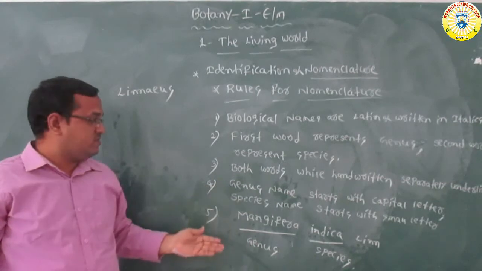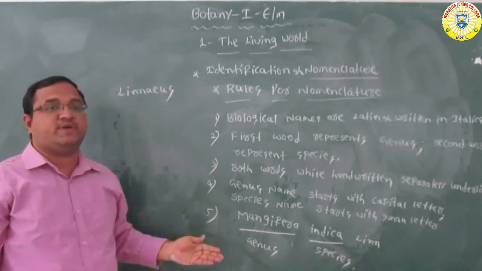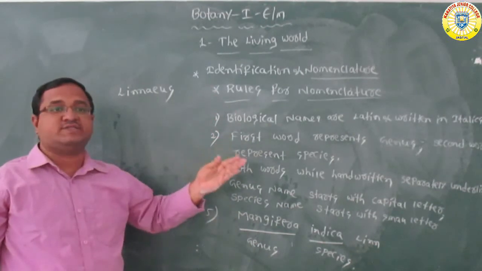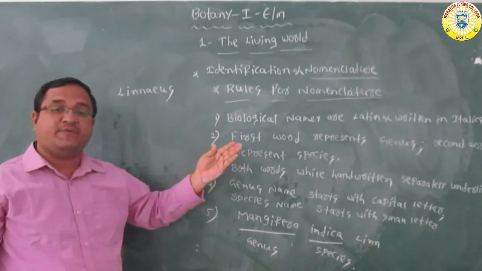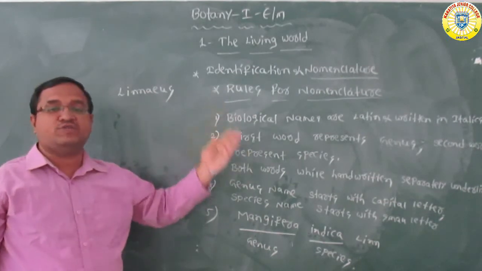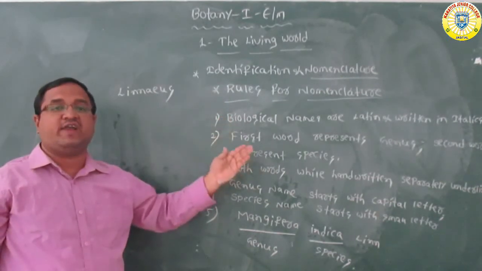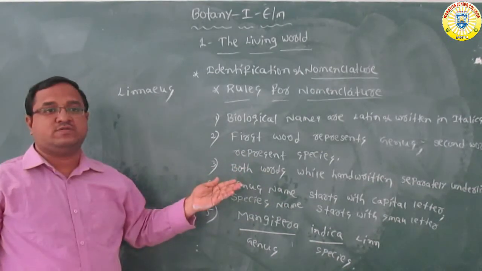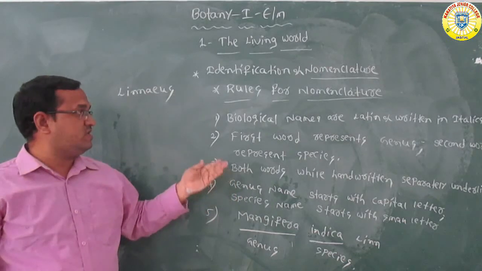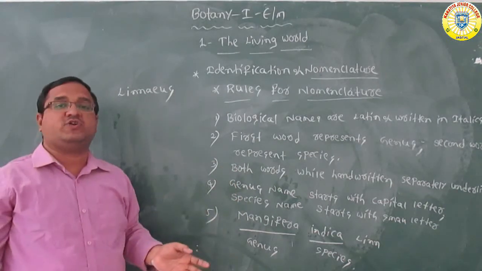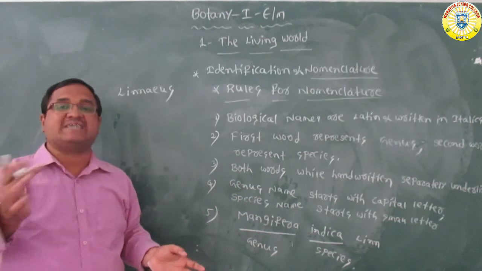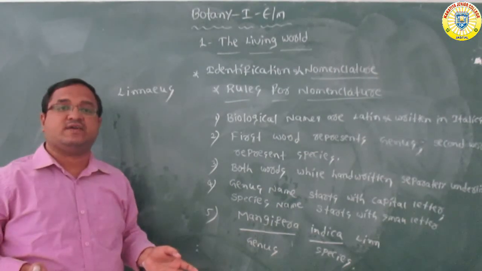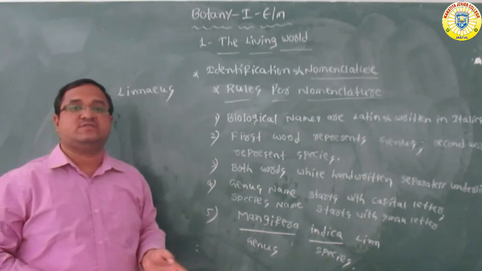So this is about today's topic. Today we learnt about the characters of living things, and we also discussed the abbreviation ICBN and the rules we have to follow while writing scientific names. Here we discussed the five rules with an example. In tomorrow's class we will discuss what taxonomy is and what the classification levels are. Everything we will discuss in the next class. Okay, thank you children.